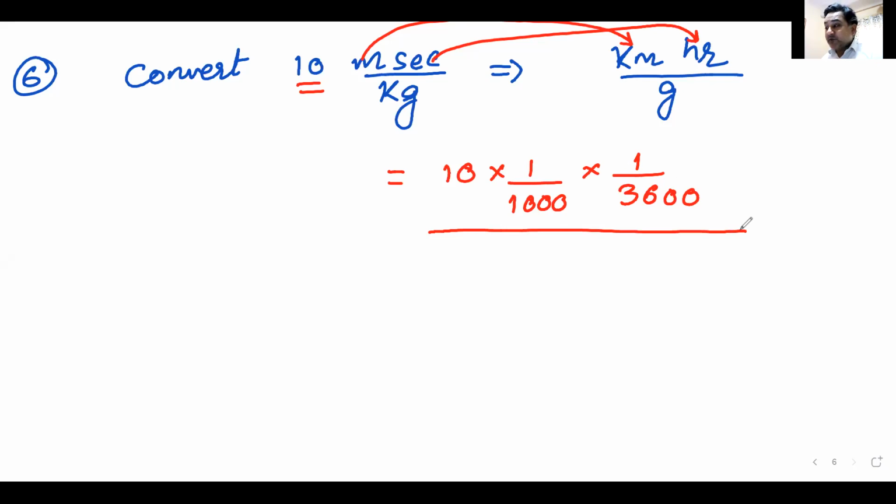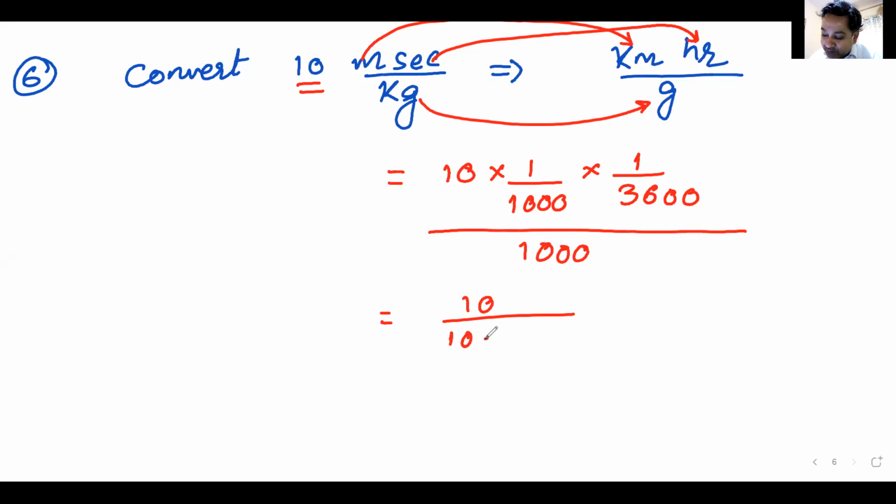The entire thing has to be divided. Kg has to be converted into grams. So it has to be divided by 1000. And that is my answer. That is the answer that I'm getting. The answer is 10 divided by 1000, divided by 1000, and divided by 3600.